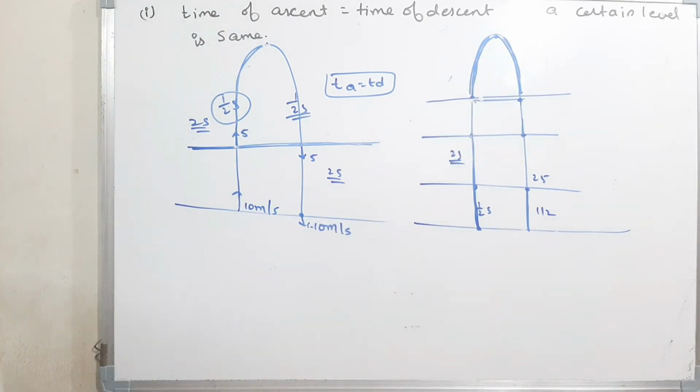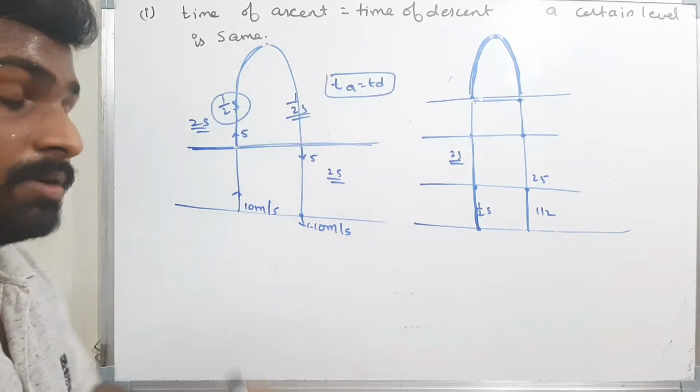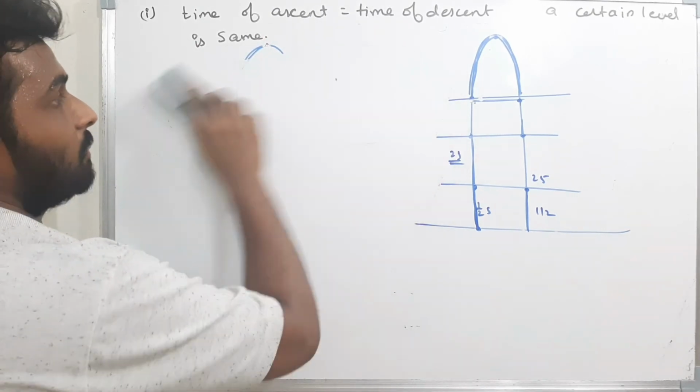Okay, we'll see the next important point. I think this is clear. Time of ascent is equal to time of descent. Please remember this. Now we'll see the next concept. See here.